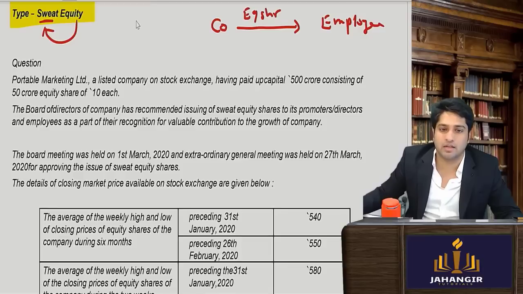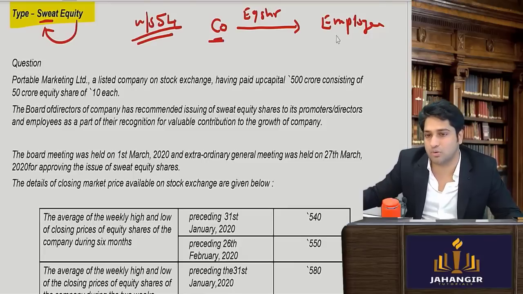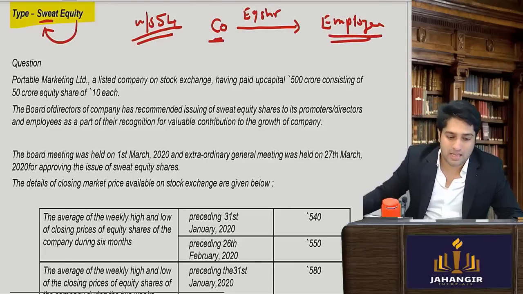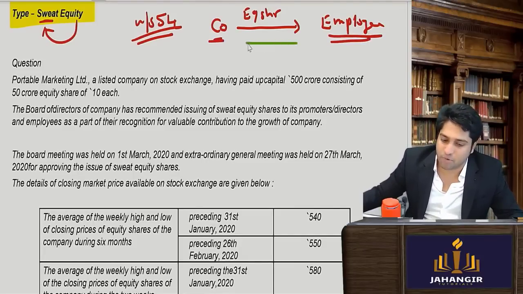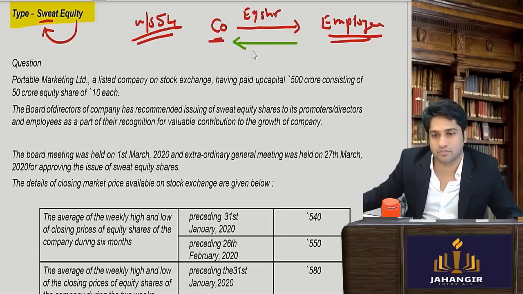I'm explaining. Section 54, read with section 2 subsection 88, talks about equity shares. So equity shares are allotted to employees. Is the employee going to give money in return? Is the consideration in money?